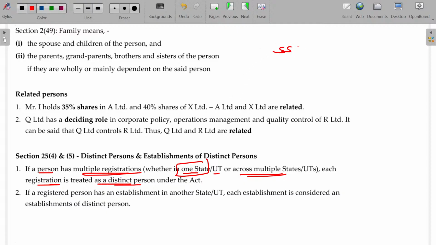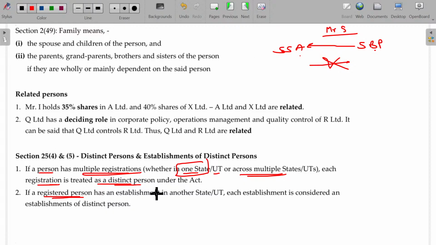So SSA and SBB, these two are owned by Mr. Sridhar. Though they are owned by Mr. Sridhar, if goods are transferred from SBB to SSA, no consideration is transferred from here to there, yet it will be supply only. Is that clear?